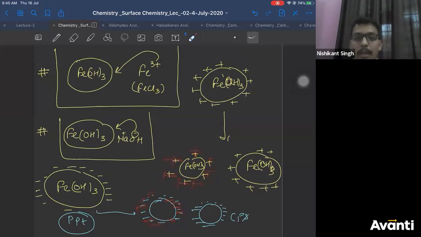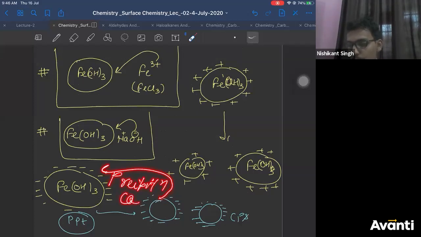Now let us say I want to convert these colloidal particles back into the precipitate. What should I do? What is the process? Yes, very good. The process of converting colloidal particles back to the precipitate is known as precipitation, or it is also known as coagulation, or you can say flocculation.